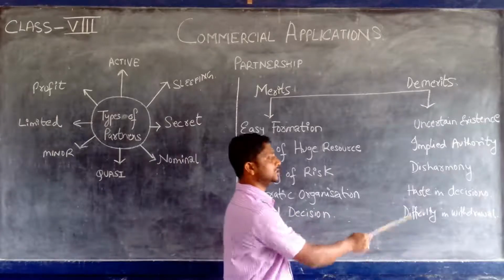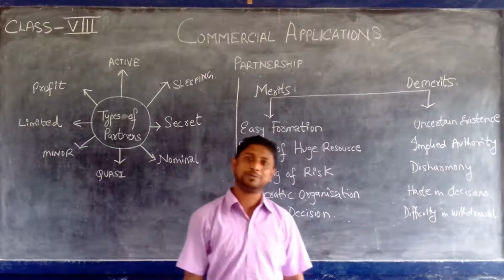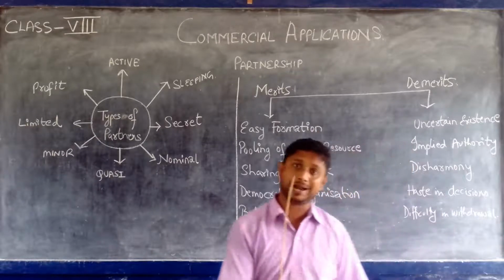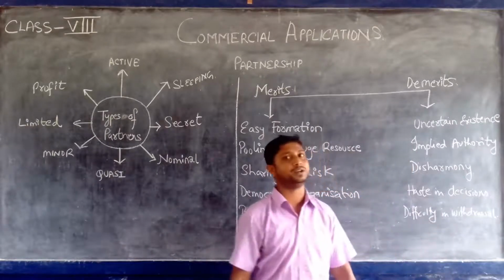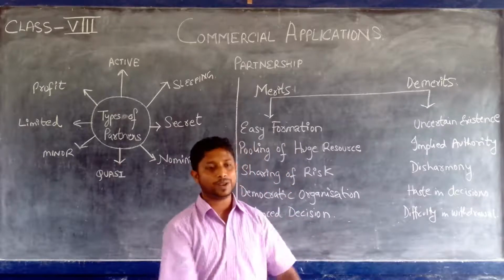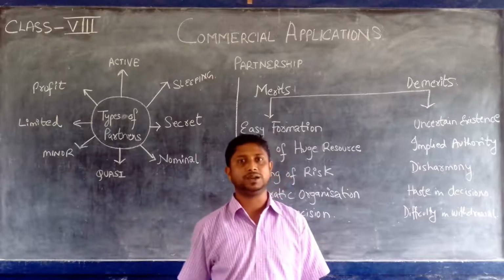So, haste in decision and difficulty in withdrawal. As you know, formation of a partnership is very easy. This is an advantage. But withdrawal from a partnership firm can be that much more difficult. Once you are a partner, you have invested your money, but when you want to withdraw the money, you simply cannot. You need the consent of the other partners.